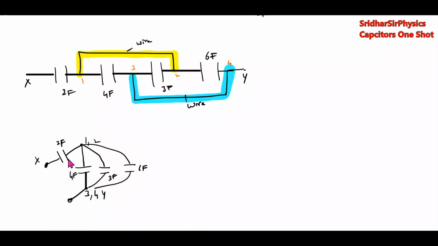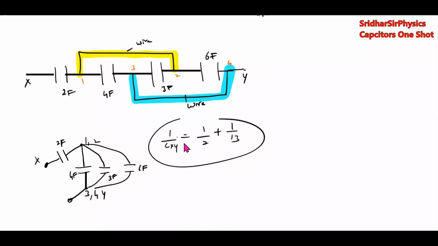Now we have to calculate between the तीनों capacitors, they are in parallel. Then effective is in series. So what is effective capacitance will be 6xy, 1 by 6xy equal to 1 by 2. इसका effective capacitance कितना होगा? 6 plus 4 10 plus 13. Solve for 6xy. So these are called as equipotential methods. आपको Wheatstone network पता ही होगा. So that also let me revise.